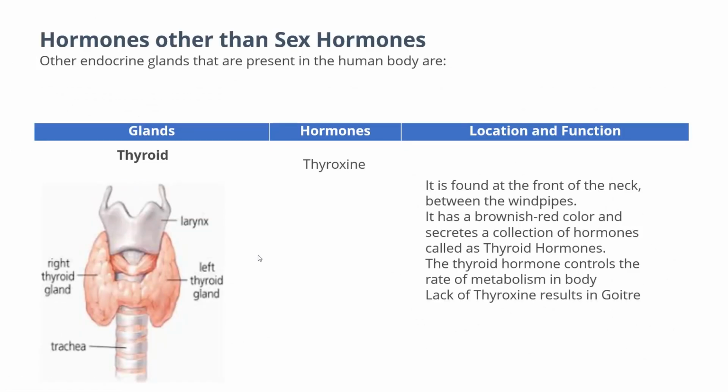Now, what are the other hormones other than sex hormones? There are a few. First is the thyroid gland, which secretes the hormone thyroxine, and it is found at the front of the neck, around the windpipe. The thyroid gland is reddish brown in color, and this thyroid hormone controls the rate of metabolism in the body. The lack of thyroxine results in a disease known as goiter.